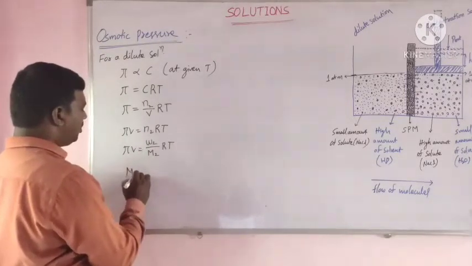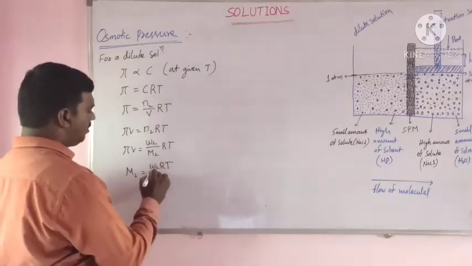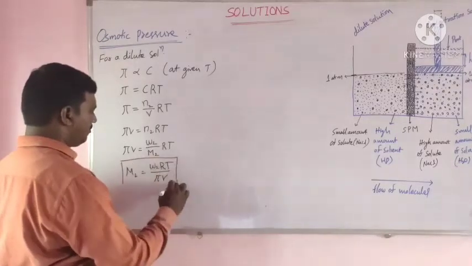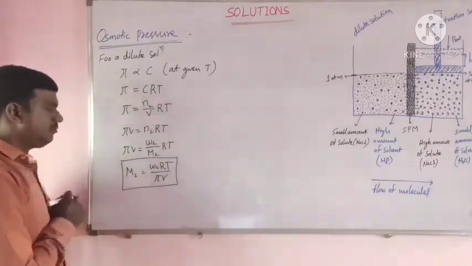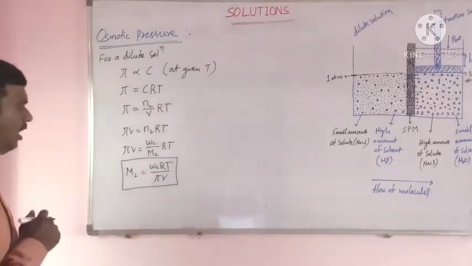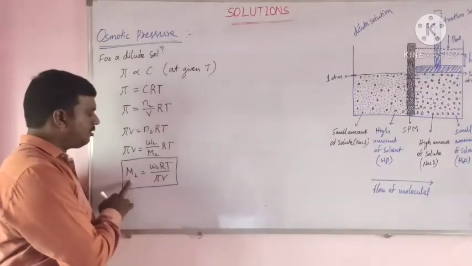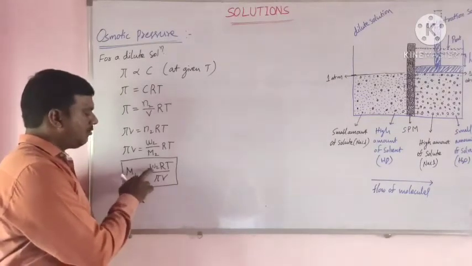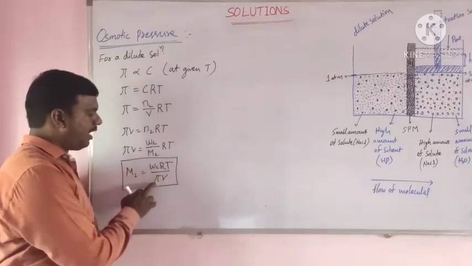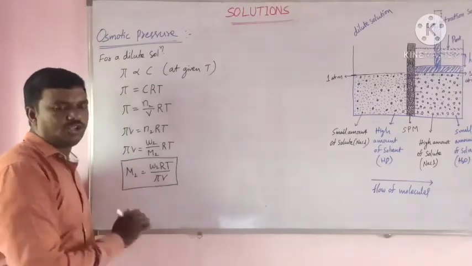Then M2 is equal to W2 RT by pi V. This is the osmotic pressure formula. M2, the molar mass of solute, is equal to mass of solute into gas constant into temperature by osmotic pressure and volume of the solution.